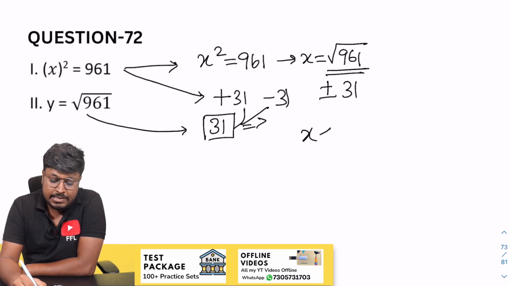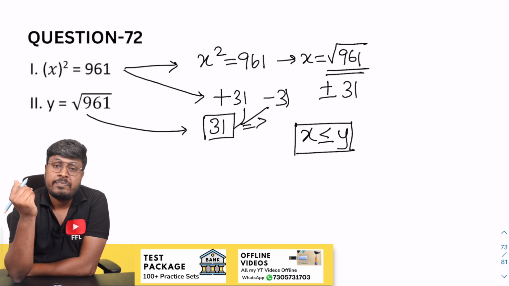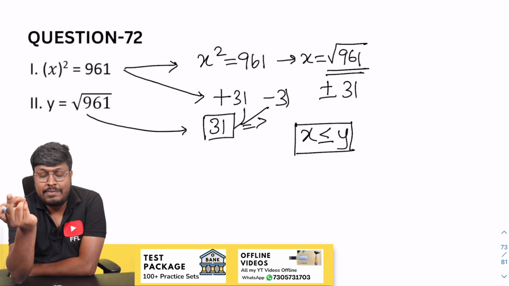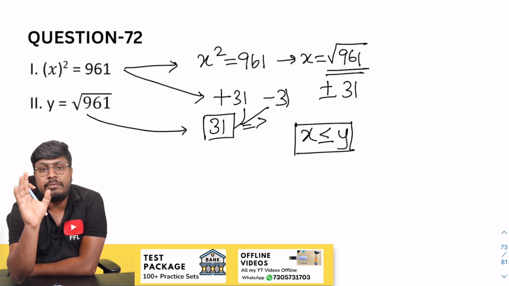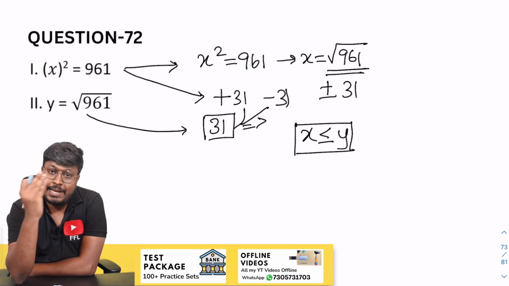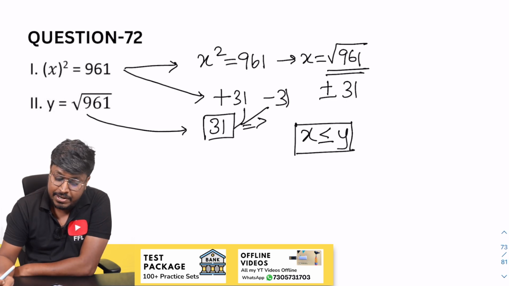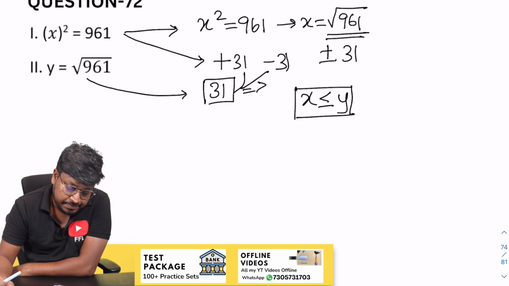So we can say that the answer will be x less than or equal to y, or y greater than or equal to x, right? So why? Because one value of x will be plus 31 and another value is minus 31. But for y, we have only one value, which will be 31. So 31 is greater than minus 31, y is greater. So the answer will be x less than or equal to y, which is the answer for question number 72.